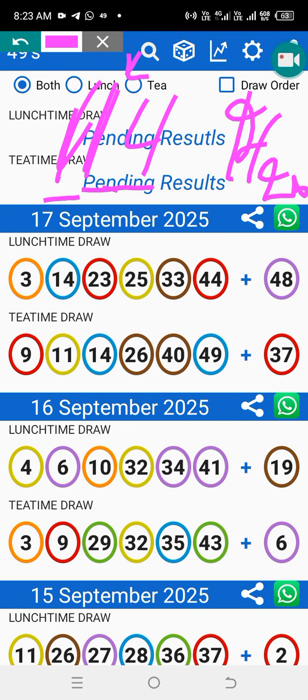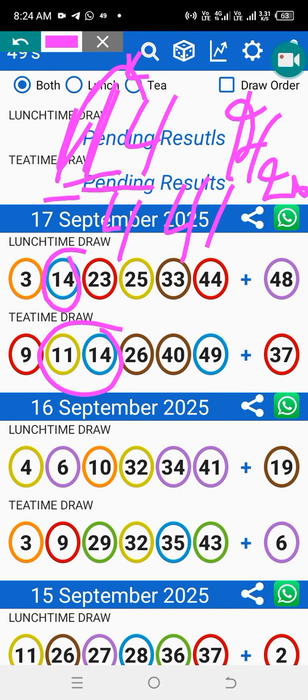Then we have a 4. So since we have 11 and 14 which played, and we have also 11 and 14, the only number that is not there is 41, but 41 is sitting there.